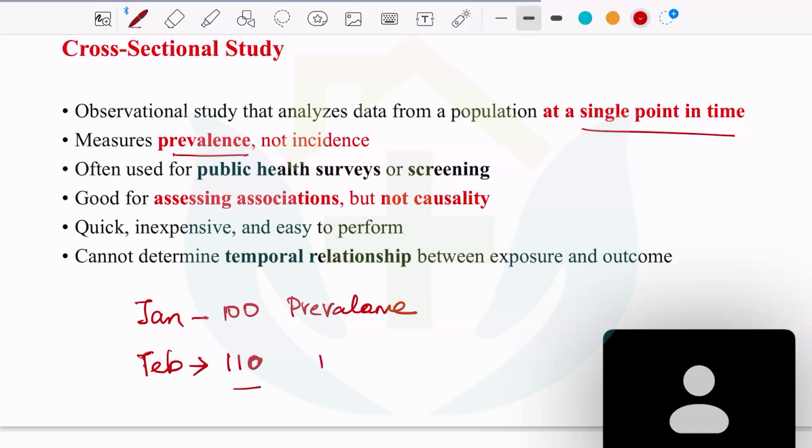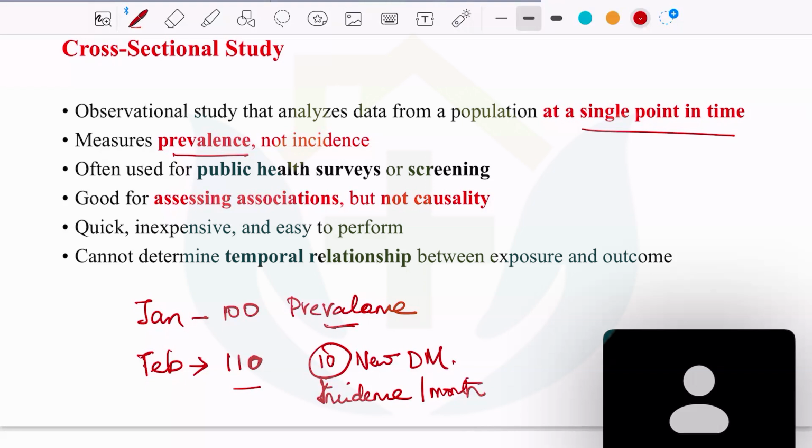So meaning there are 10 new patients who have been added. There are 10 new diabetic patients. So now this becomes incidence. So the incidence of diabetes in that particular village is 10 per month. Usually you say it per month or per year, depending upon what you want to interpret and what the question being asked is. So the idea is that incidence and prevalence are two different terms. Prevalence is at that particular point, while the incidence is calculated over a longitudinal follow-up.